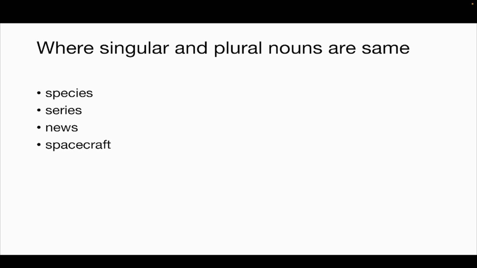Right. So there are certain nouns where both singular and plural nouns are the same term. There is no different word for singular and plural. There are no separate terms for both of them. So for example, if you look at the word species, one species is also species, 10 or even 100 species is also species. Same goes for series. You don't say serieses. Series is the word for singular and plural as well. Same goes for news and spacecraft. Spacecraft sounds singular, but even for more than one spacecraft, you still use the word spacecraft only.